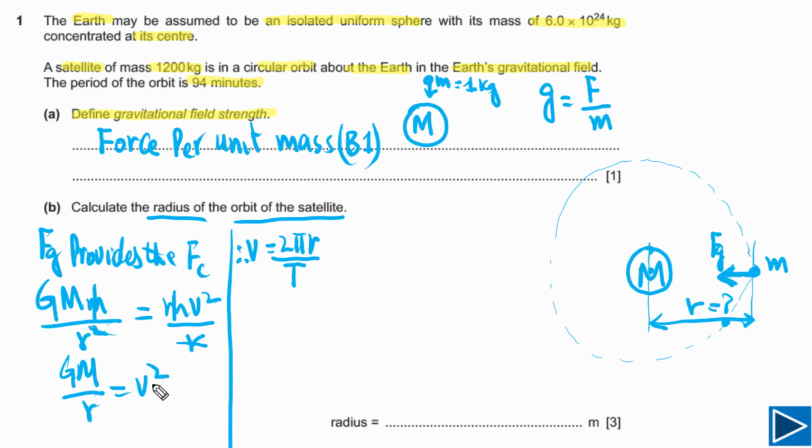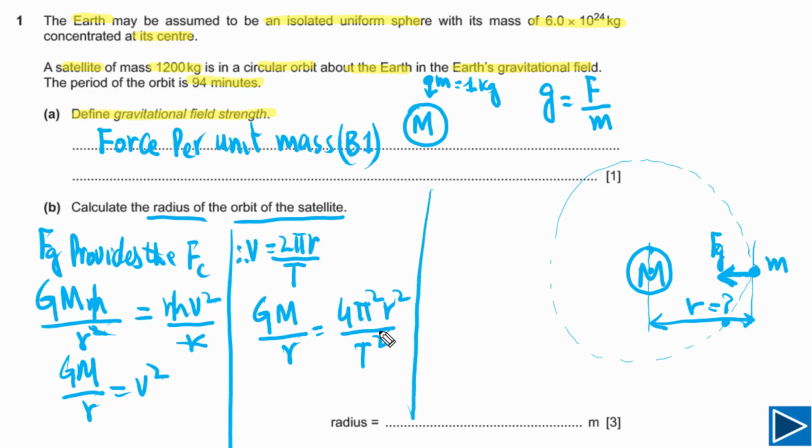We need to plug in the value of v squared, so we can write this here now. This is G capital M over r, and here we can write 4 pi squared r squared divided by t squared, because this is v squared, so I just directly plug in these values. Now we need to rearrange this for r. So if we cross multiply, we can write 4 pi squared r cubed equal to G capital M t squared.